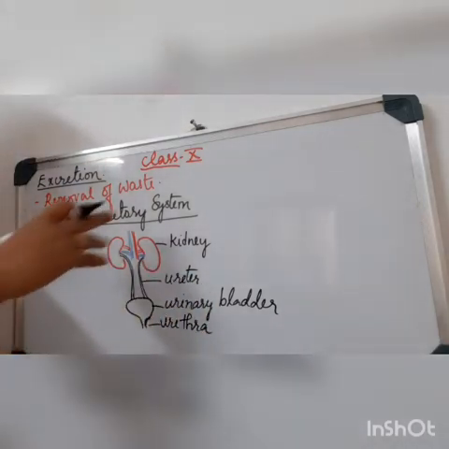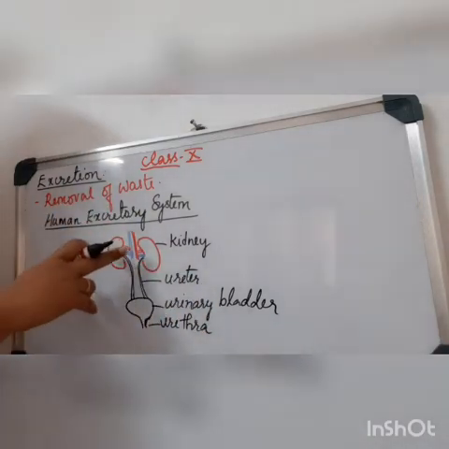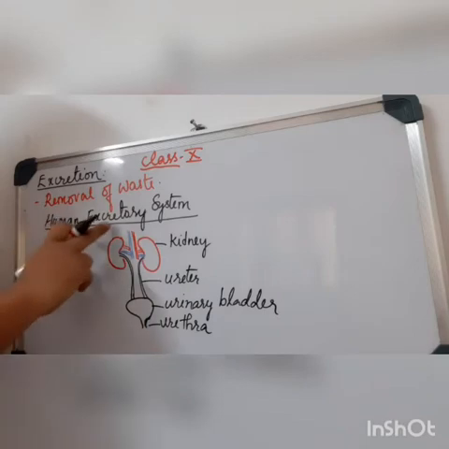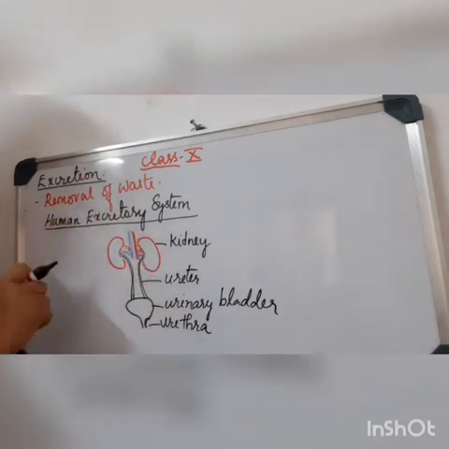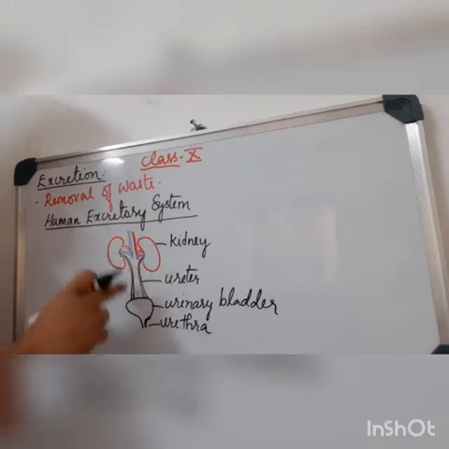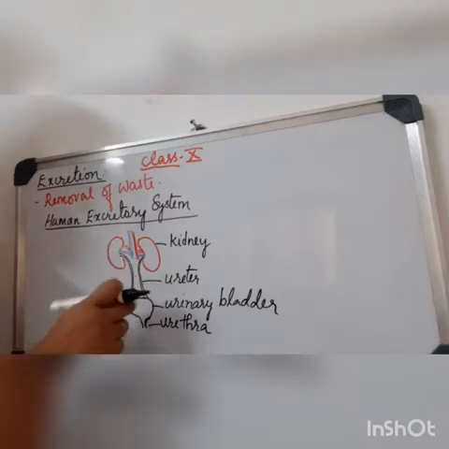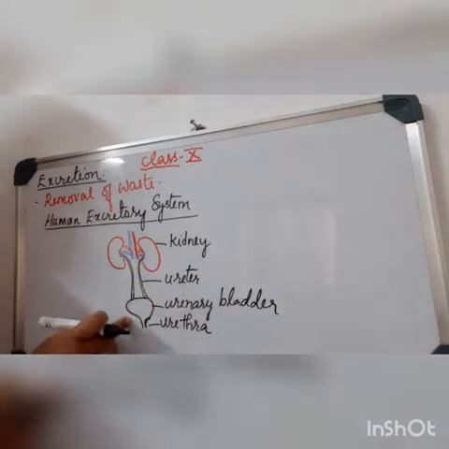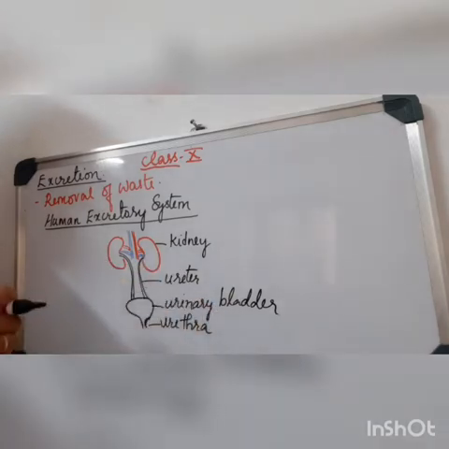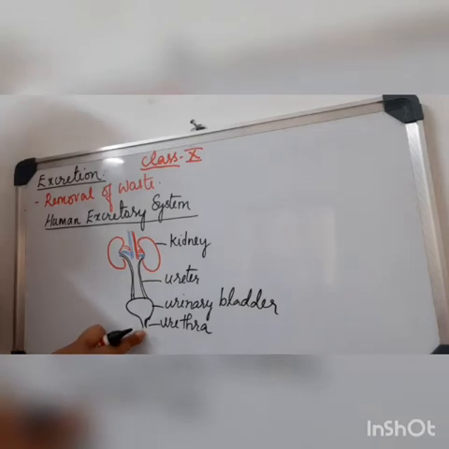Okay, so let us understand the structure once more. Basically the excretory system of humans consists of a pair of bean-shaped kidneys. Then arising from each kidney you can see a tube called the ureter, one on either side. These ureters come and join in a bag-like structure called the urinary bladder, and there is a passage for transferring the content outside, which is the urethra.